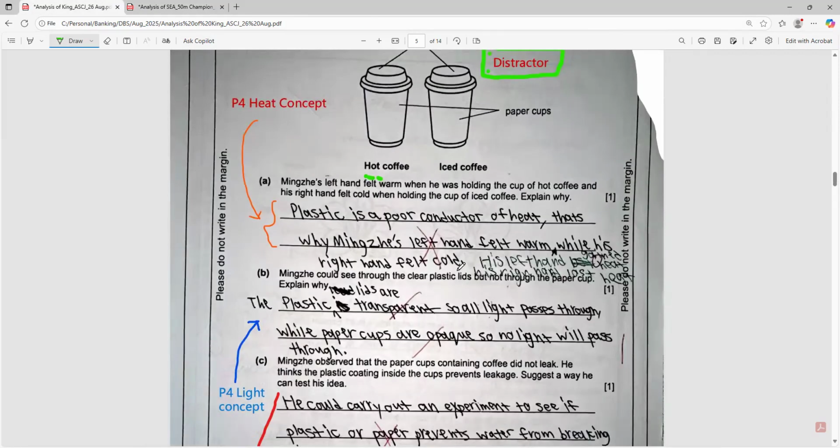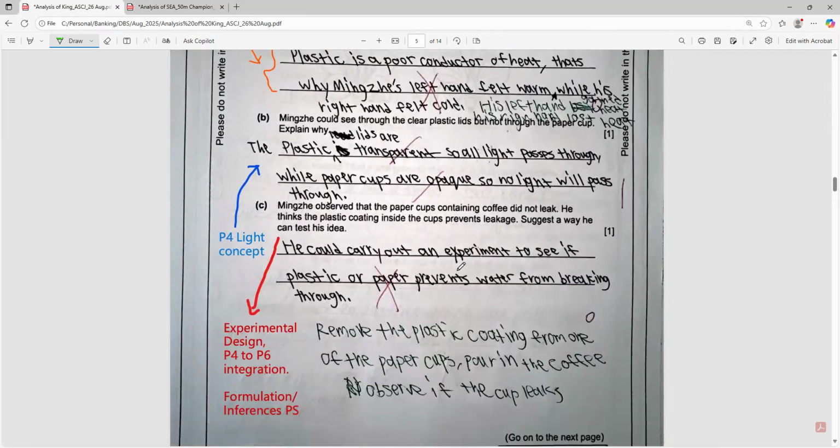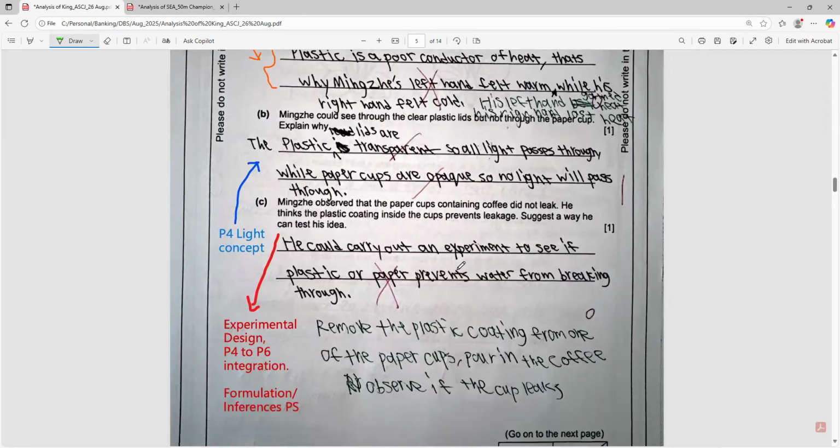Okay, part B. Light concept, you got it correct. Part C. This question is considered experimental design. It can be tested from P4 to P6. This question also tests the process skill of making inference, because it says suggest a way. Suggest a way means to infer a way he can test his idea.